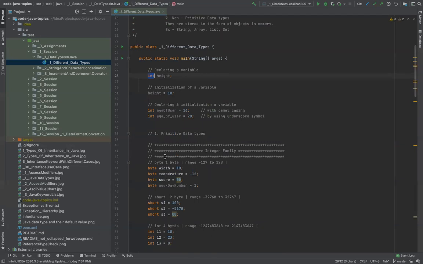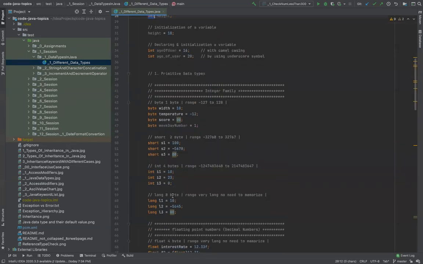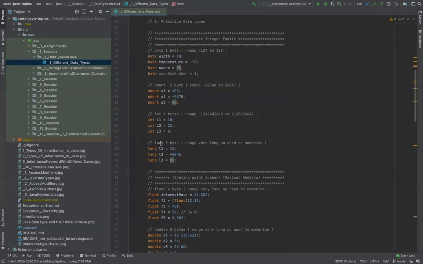Integer always holds integers. Then bytes, then long, right? Long is 8 bytes range, very long, no need to memorize. That means you can store longer values there. Float and double can store decimal values, but there's some distinction between these two. You don't have to memorize all of that. This is not going to come in an interview or any exams. But the reason you need to understand these is so that while you create a program, you know which data type you should be using in this case.